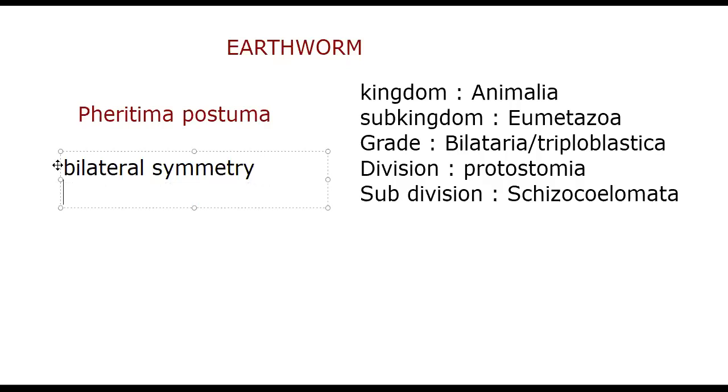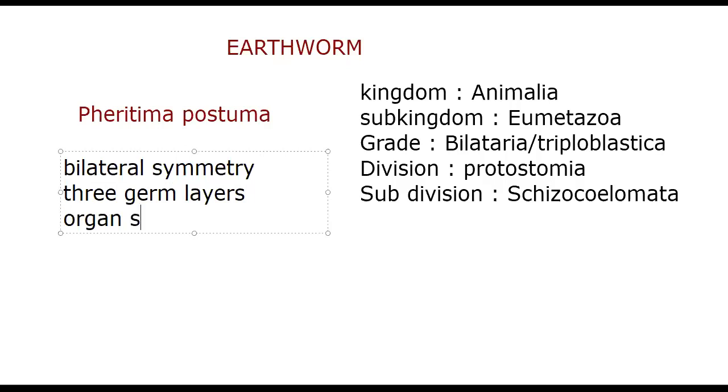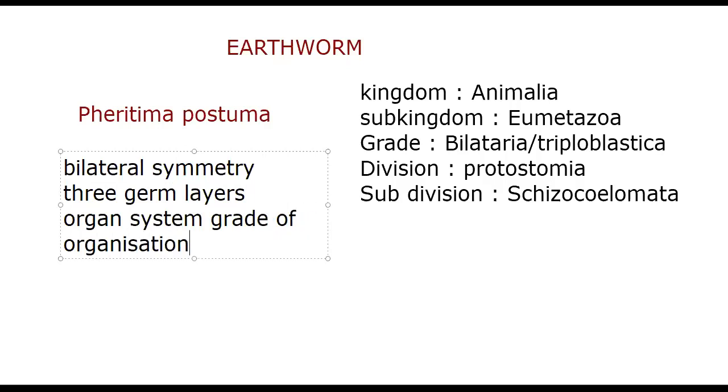And the number of germ layers: three germ layers. Okay, very good. Type of organization: organ system grade of organization. Next, the fate of blastopore: mouth. Fate of blastopore, mouth.